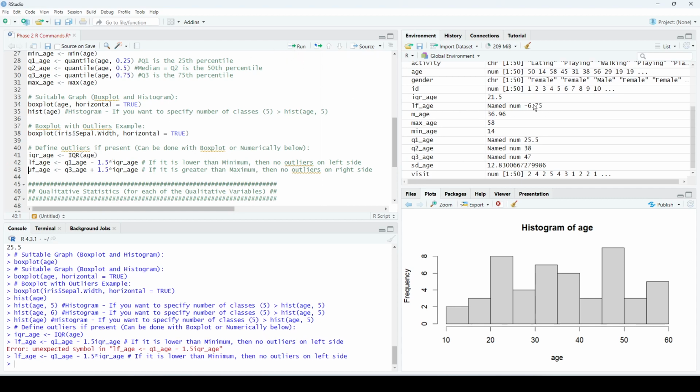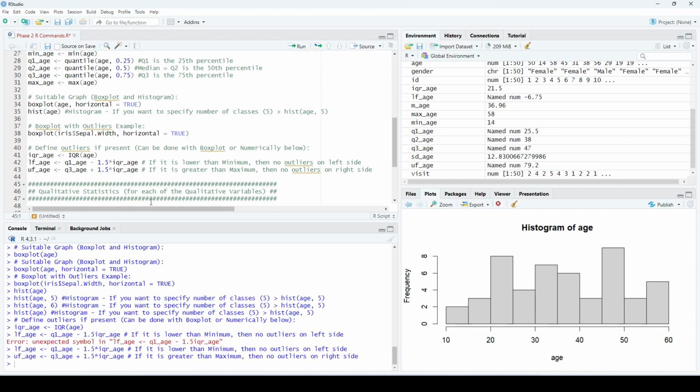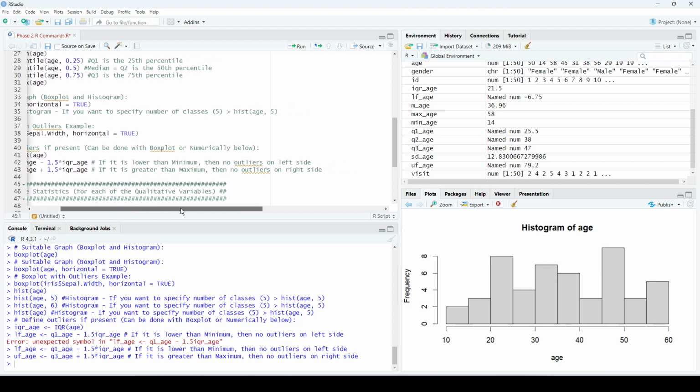The lower fence is negative 6.75. Then I can do the same with Q3, but Q3 plus 1.5 IQR, and this will give me the upper fence. So now I have the lower fence and the upper fence. If the lower fence is lower than the minimum, then there are no outliers on the left side, which is the case here. The minimum here is 14, and the lower fence is negative 6.5. So negative 6.5 is to the left of 14, so it's less than. So no outliers on this side.